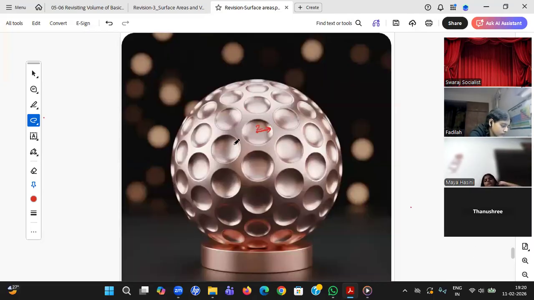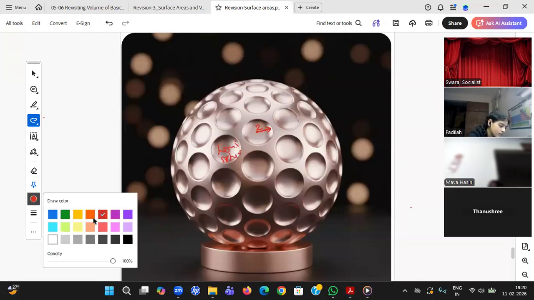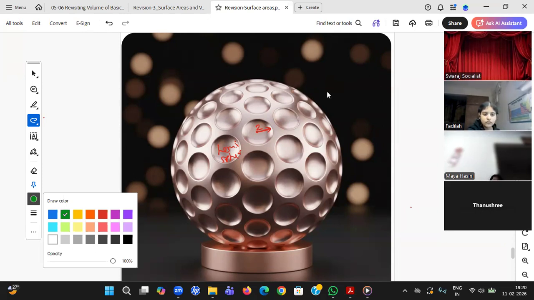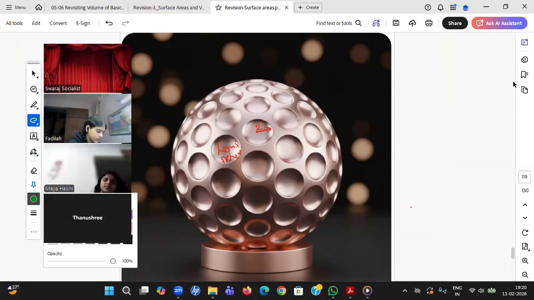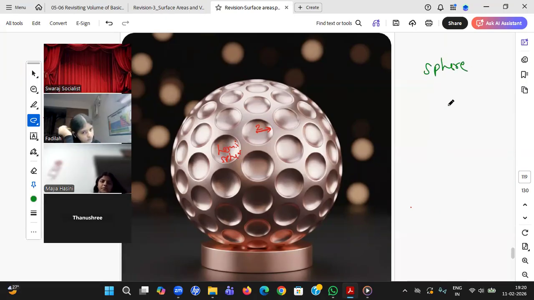So you see, students, he is taking this dimple as a hemisphere. Now, if I want to paint this, surface area means simply I want to paint. What should I consider first? Yes, Maya, help me, students. If I want to paint this sphere, what known figures can you expect, first of all? Maya, known figures from this big sphere? Sphere and hemisphere.